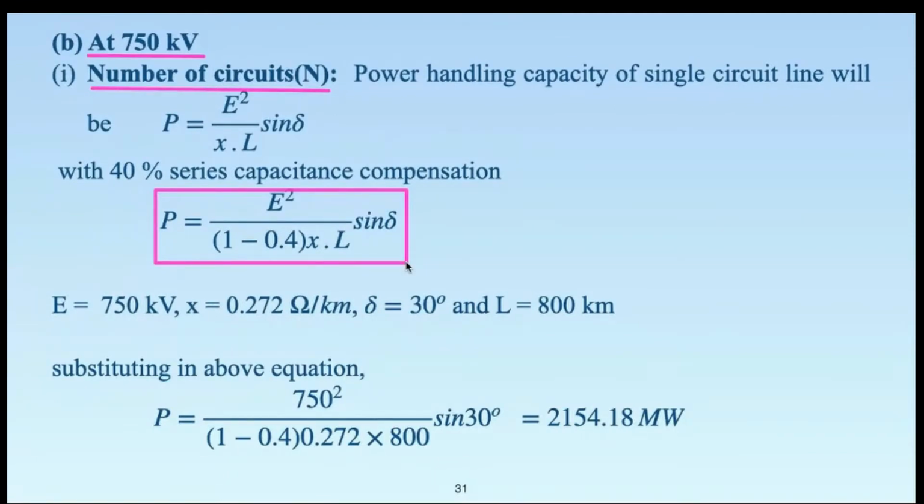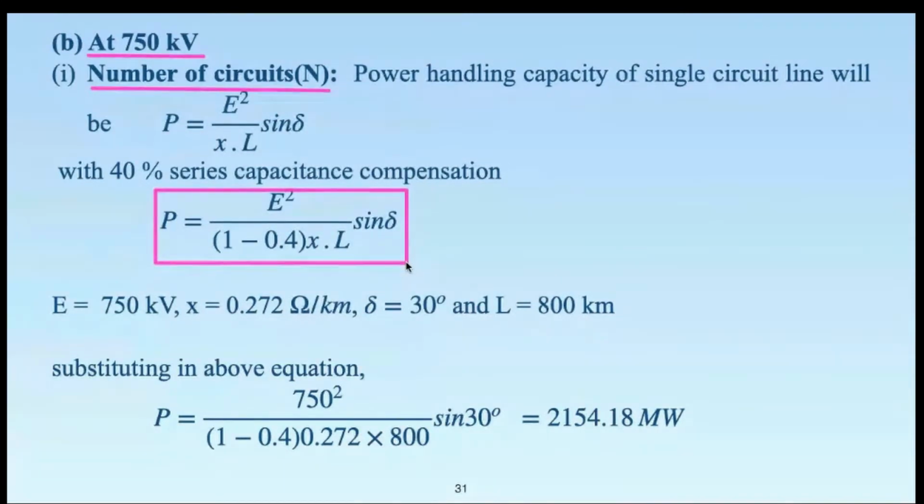That factor is expressed in per unit. If you know the percentage, you can calculate per unit by dividing it by 100. Let us say for 40% series capacitor compensation, the per unit value is 0.4, so 1 minus 0.4. So this is the same equation that we have used for 400 kV, right?